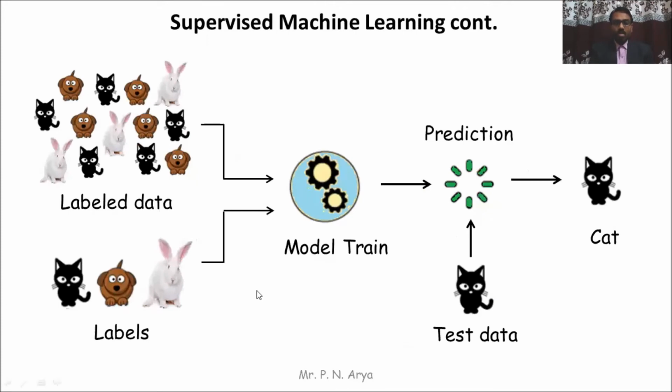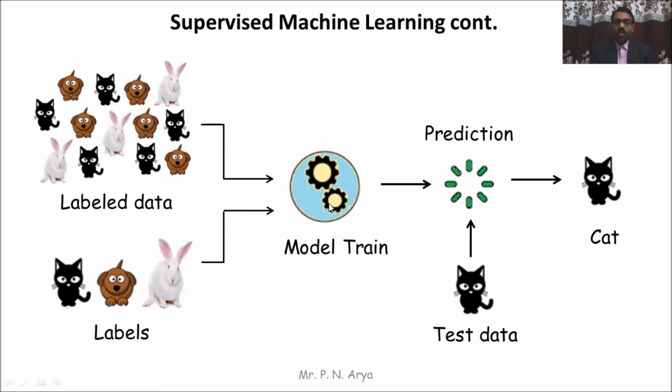So this is the working model of supervised machine learning. First of all, on the left side, is the labeled data input. This is the input data, and along with the input data, we also give the output or the label. The label is the output or the class. So we give input data with the output to the machine, and the machine learns based on the input as well as the output. So this is the model training.